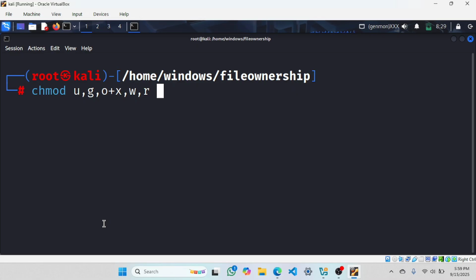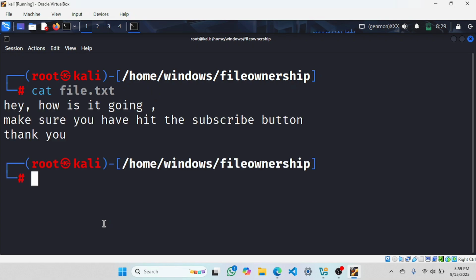Let's see a simple syntax for this. First, let me open the file, file.txt. Here I can see that for the user who created this file, I have to take off the read permission for this file.txt.